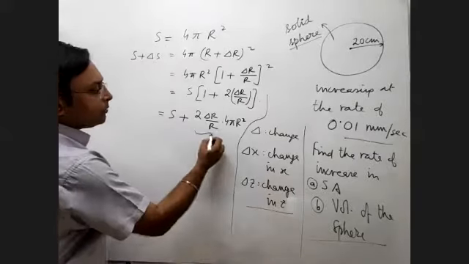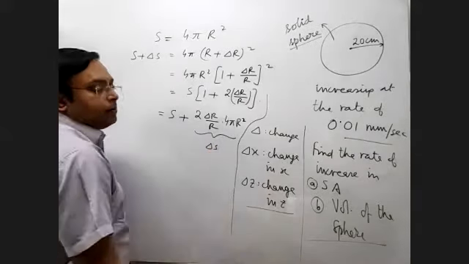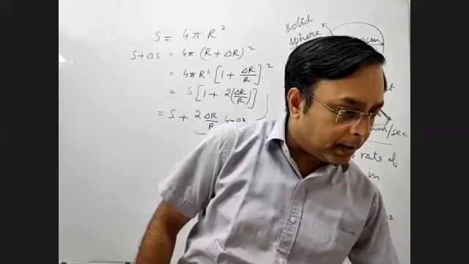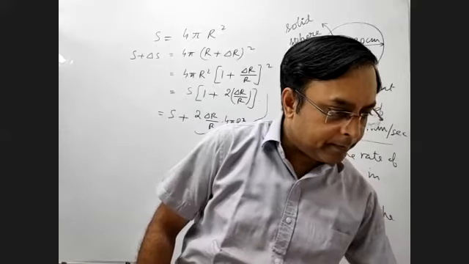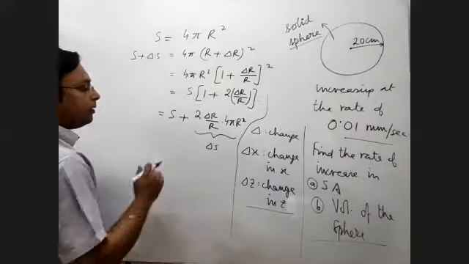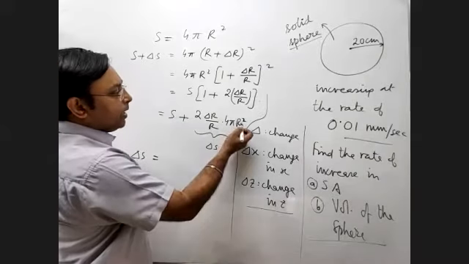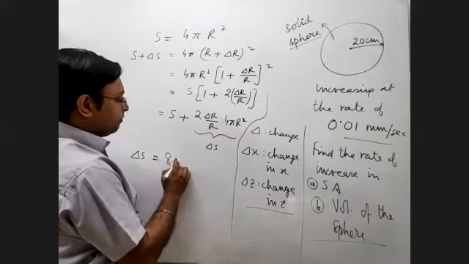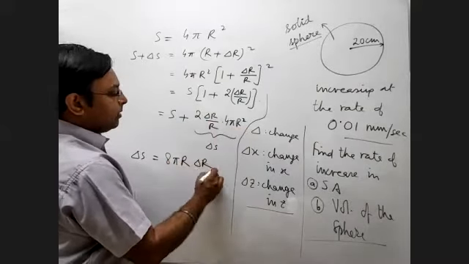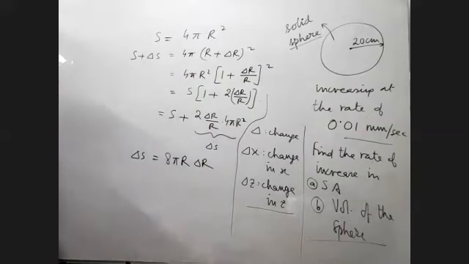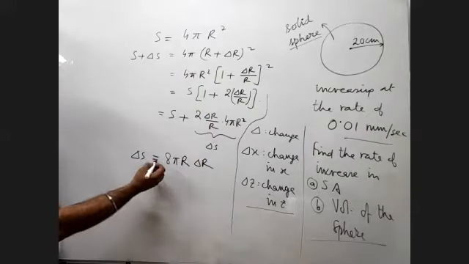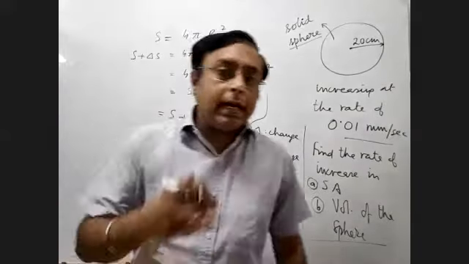So the change is this one. The change is basically this one, isn't it? So the delta S, that is the change in area, will be equal to, 1 R gets cancelled, so it is 8 pi R delta R. Okay. Now let us do one thing.